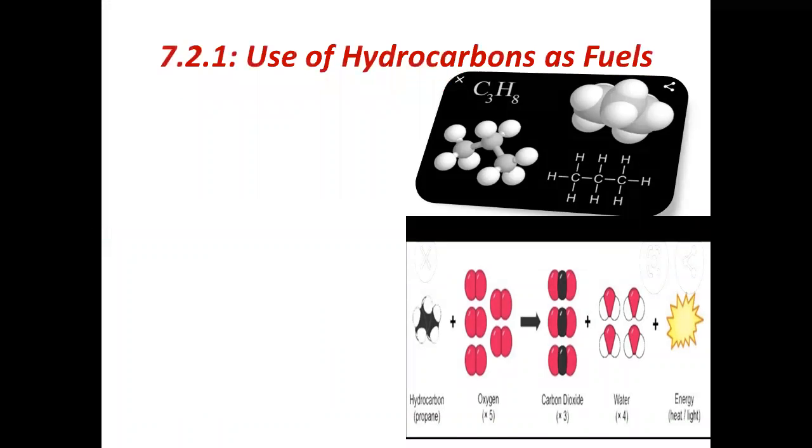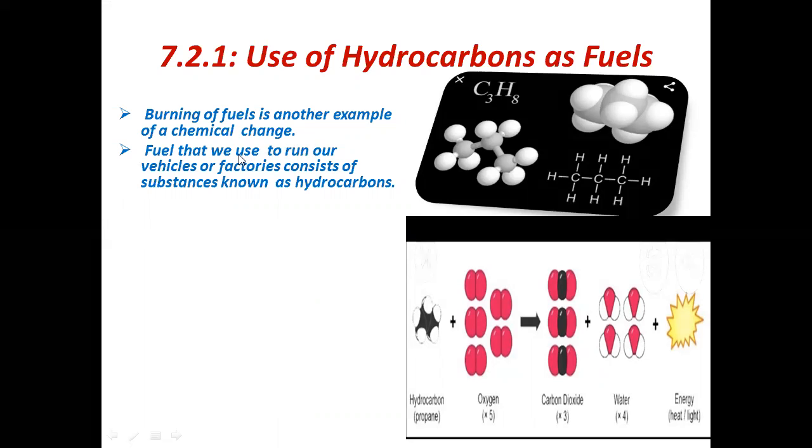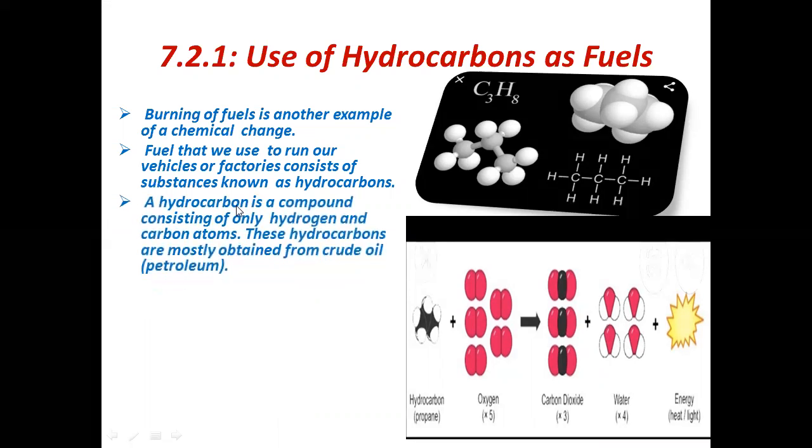Today we will discuss the topic use of hydrocarbons as fuels. Burning of fuels is another example of a chemical change. Fuel that we use to run our vehicles or factories consists of substances known as hydrocarbons. What are hydrocarbons? A hydrocarbon is a compound consisting of only hydrogen and carbon atoms. As the name indicates, hydro comes from hydrogen and carbon from carbon. So a hydrocarbon is a compound consisting of only hydrogen and carbon atoms.